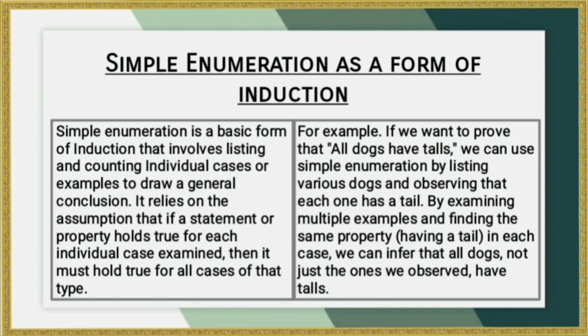For example, if we want to prove that all dogs have tails, we can use simple enumeration by listing various dogs and observing that each one has a tail. By examining multiple examples and finding the same property, having a tail, in each case, we can infer that all dogs, not just the ones we observed, have tails.